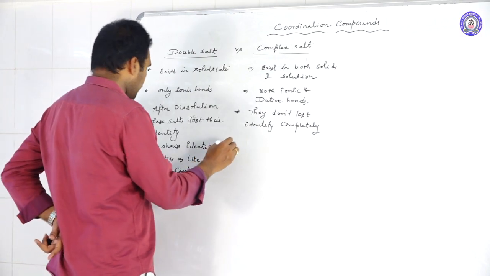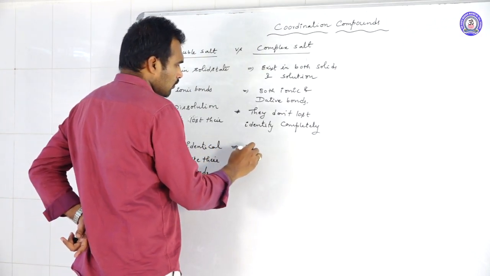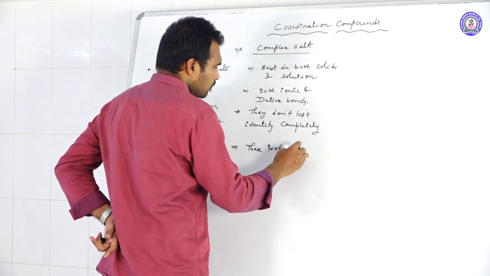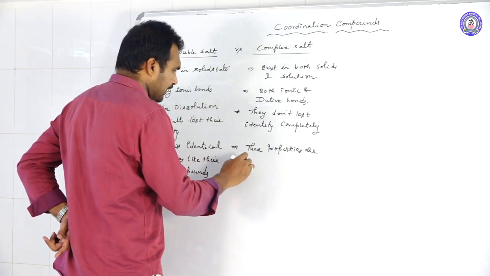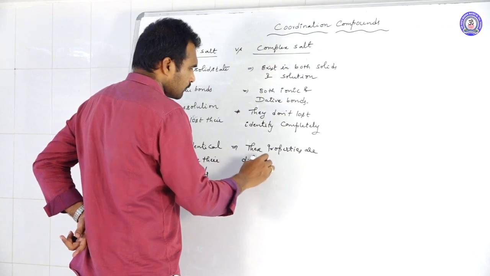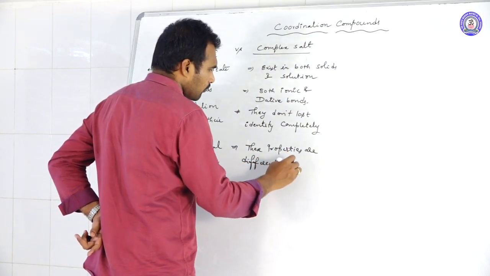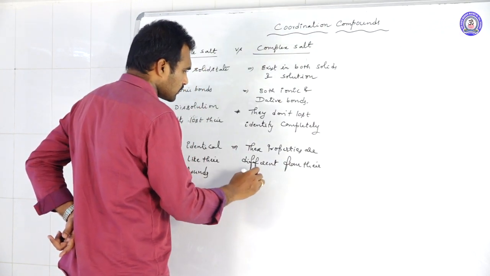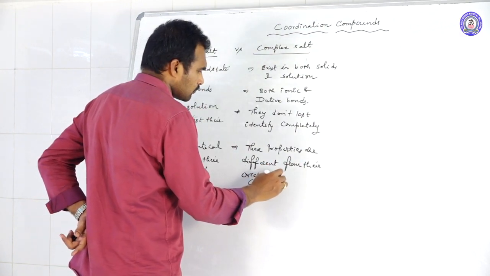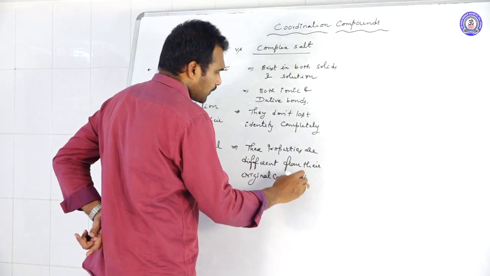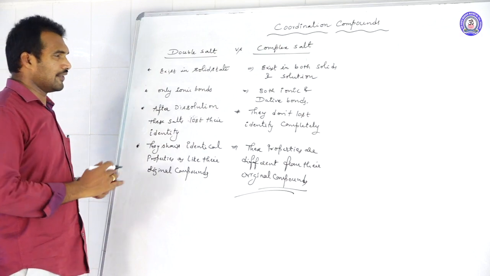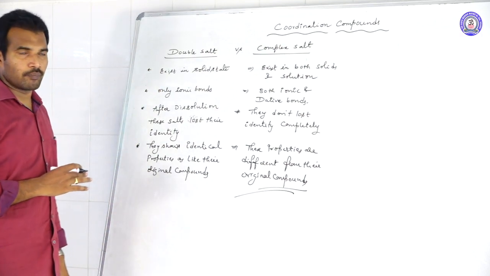Whereas in case of complex salts, these properties are completely different from their original compounds. So this is about the differences between the double salt and complex salts.